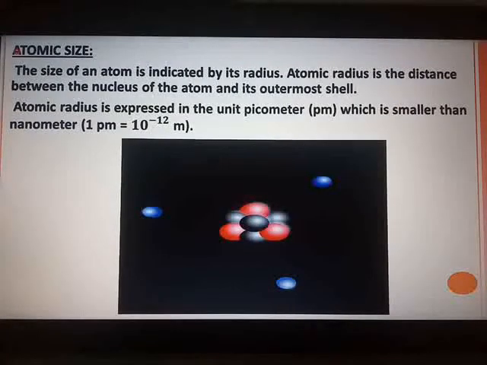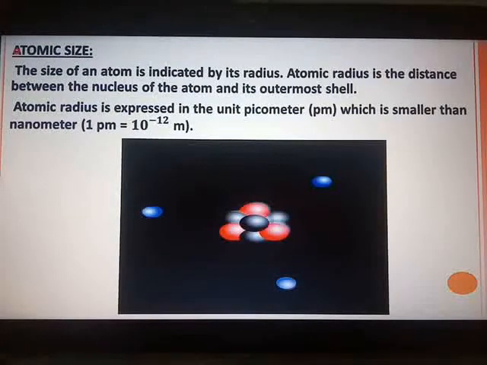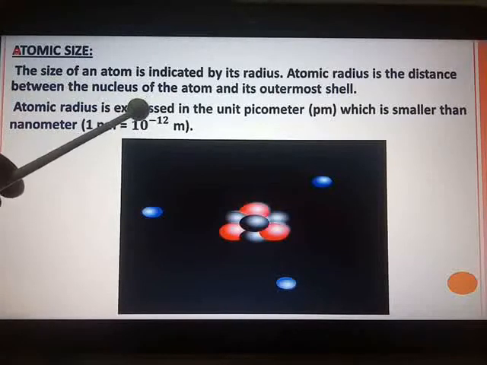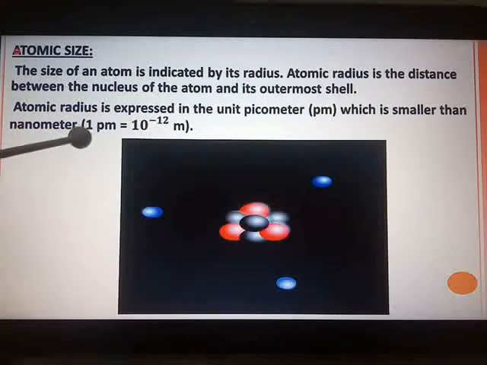Now we come to our next topic, atomic size. I have told you that the size of an atom, it is indicated by its atomic radius. And what is atomic radius? It is the distance between the nucleus, that is the center of the atom, and its outermost shell. So in short you can say it can be like a radius. When you draw any circle, then radius has to be taken into account. So atomic radius is expressed in the unit picometer, pm, which is smaller than nanometer. So 1 picometer is equal to 10 raised to minus 12 meter.